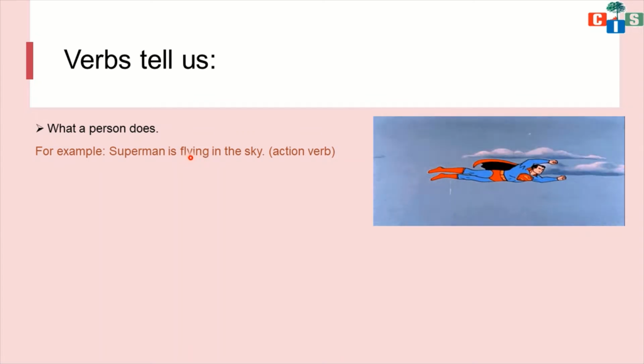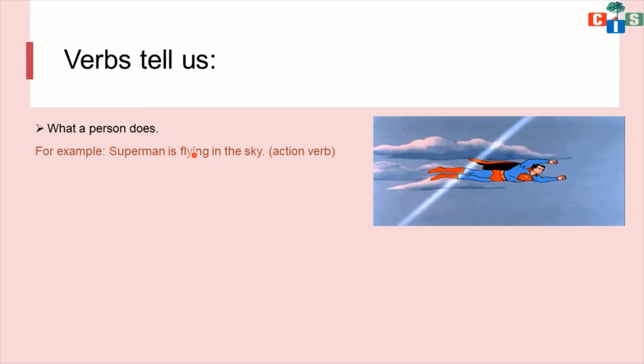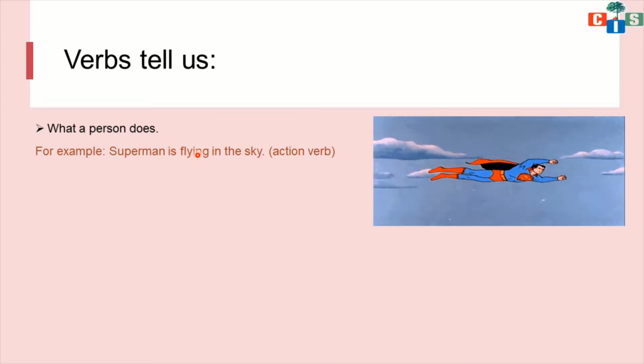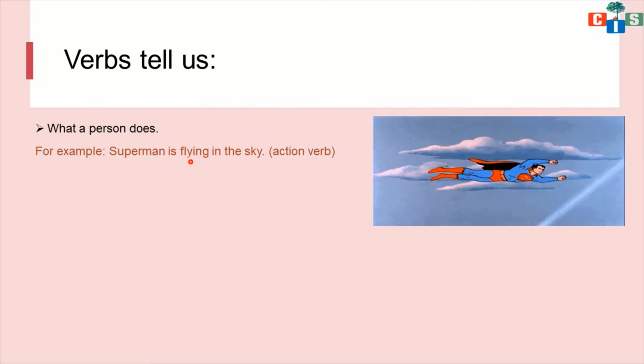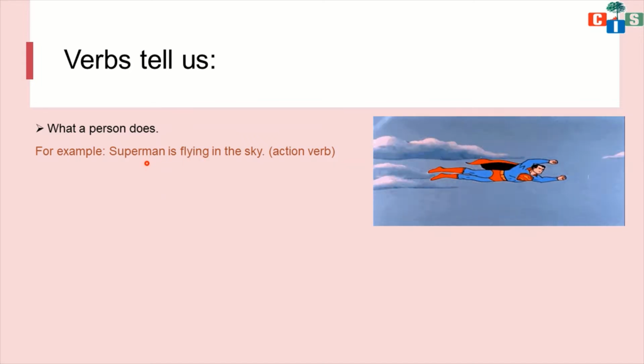So the word flying is an action word, right? So flying is the verb here, and the word flying is telling us what the subject is doing, right? That's why flying is a verb here. And which type of verb? Action verb. By this word we can understand what action is going on in this sentence. Superman is flying in the sky. Flying is an action word, and by this word we can understand what the subject is doing, right?